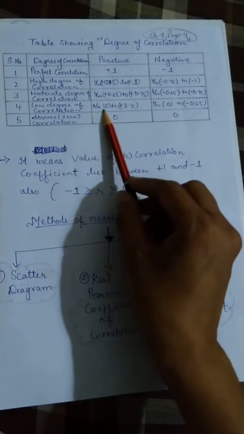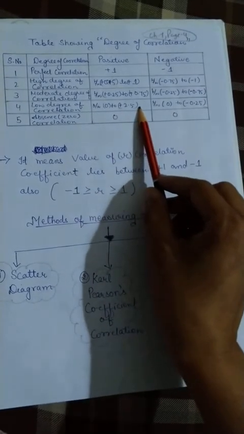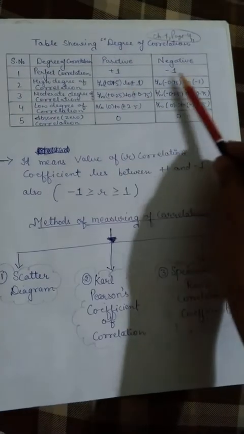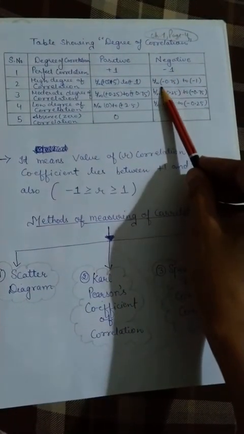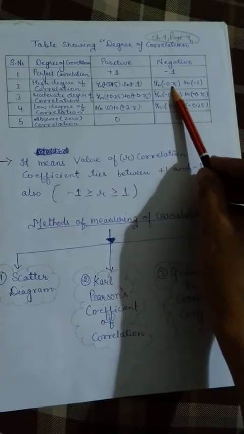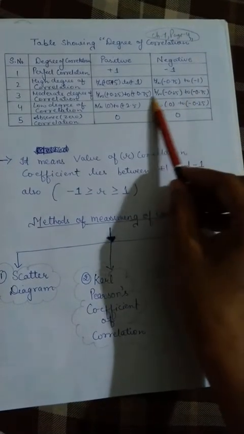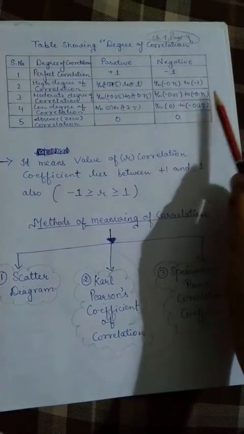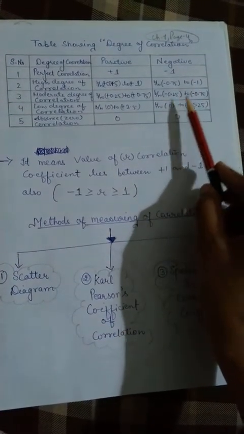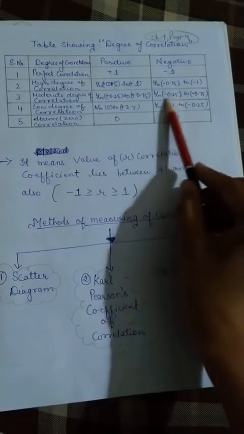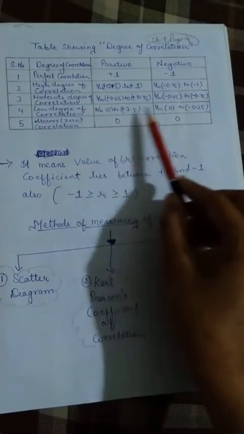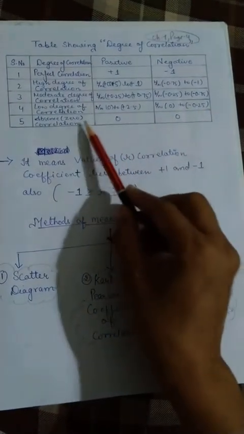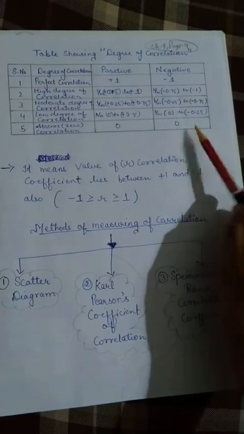Low degree of correlation is 0 to 0.25. Then absence is 0. And if you go for -1, here you will get -1. For high degree of correlation you will get -0.75 to -1. For moderate you will get -0.25 to -0.75. Here both will be negative. Then in low degree of correlation it will be 0 to -0.25, and in absence of correlation you will get 0.